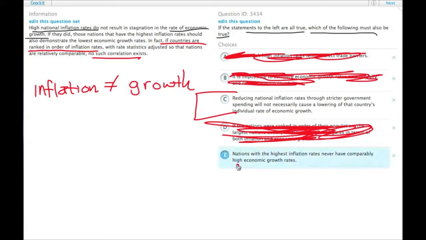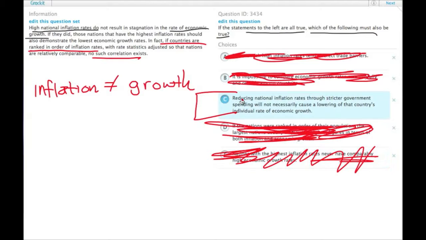Choice E, nations with the highest inflation rates have never comparably high economic growth rates. Well, it's not that they never have it, it's just that it's not correlated. So this extreme answer that they never have it is too much of a conclusion for us to draw.